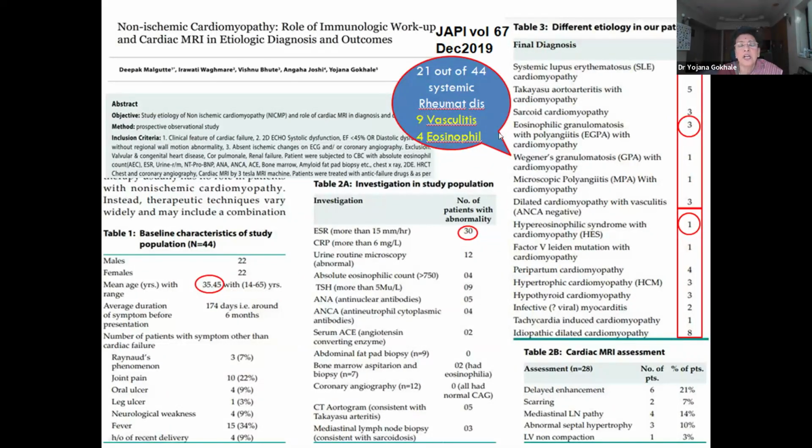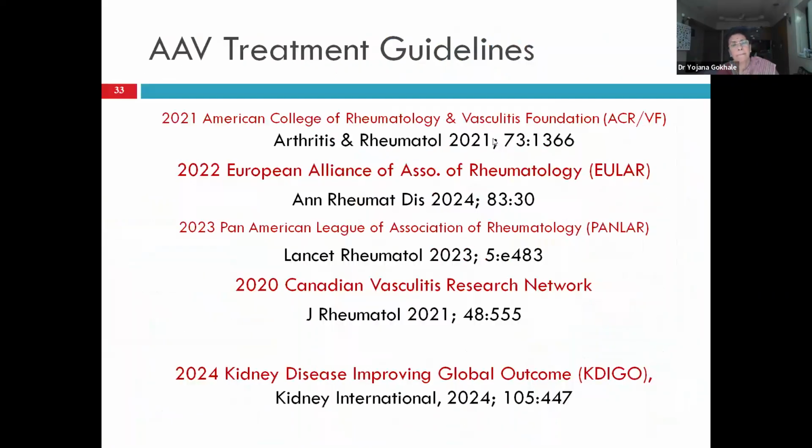So my resident thesis, Dr. Deepak Malgutte's thesis, was on this so-called idiopathic cardiomyopathy. 44 of them. In 21, we could find systemic rheumatic disease. 9 were vasculitis, 4 were eosinophilic. Actually, in these patients, either peripheral eosinophilia or, in most of them, bone marrow eosinophilia helped us to reach a diagnosis, and their ejection fraction improved from 15 to 20% before starting immunosuppression to 40 to 45% within 4 to 6 weeks of starting immunosuppression. This is an important take home point.